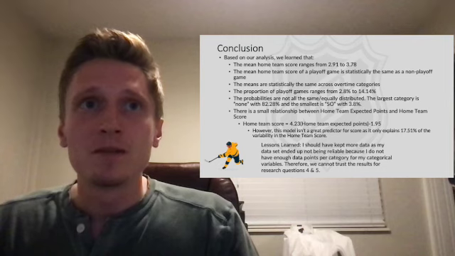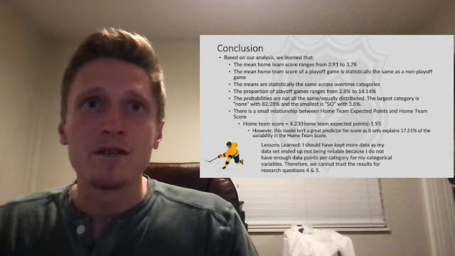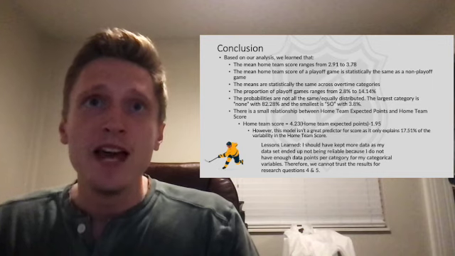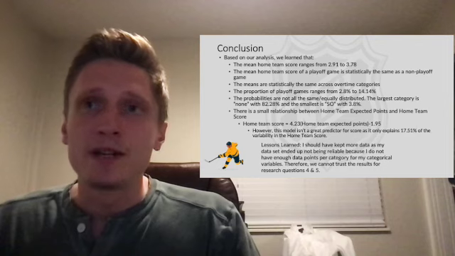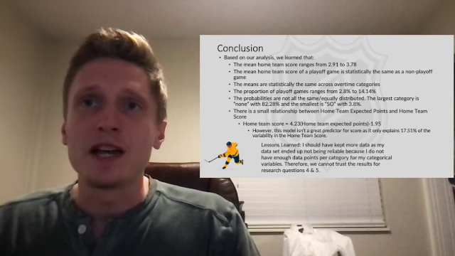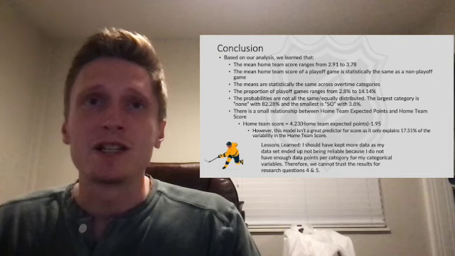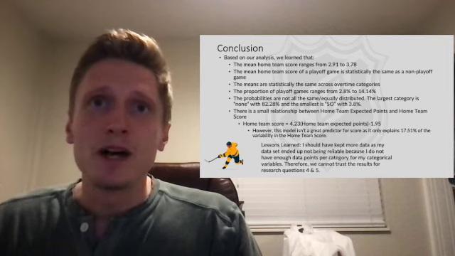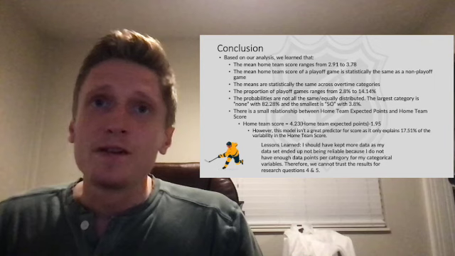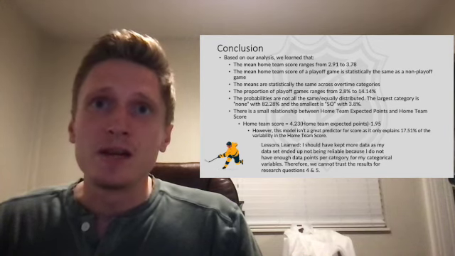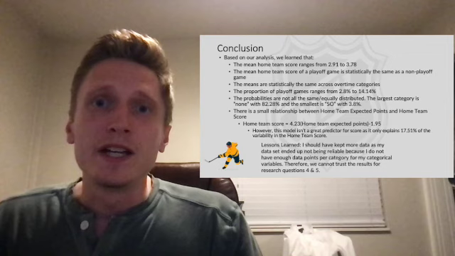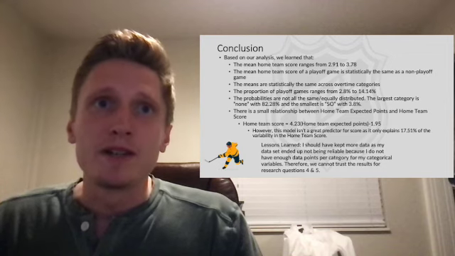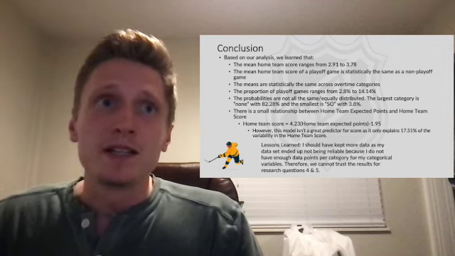We determined that the proportion of playoff games ranges from 2.8% to 14.14%, so there's not a lot of them, and that there are a lot more games, 82.28%, that do not go to overtime or shootouts. But again, this doesn't really help us because whether or not it's a playoff game or it goes to overtime or shootouts isn't helping us make predictions. Lastly, we determined that there is a small relationship between our X variable, home team expected points, and the response Y variable, home team score. Again, though, this isn't really helping us make predictions, as only 17.51% of the variability in the response Y variable is explained by our X variable, and that response Y variable, again, is the home team score.